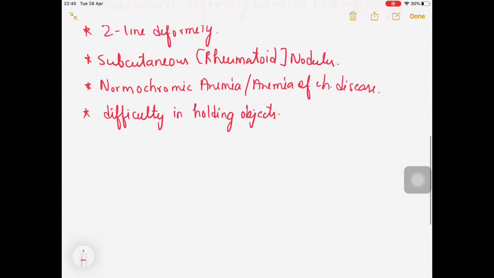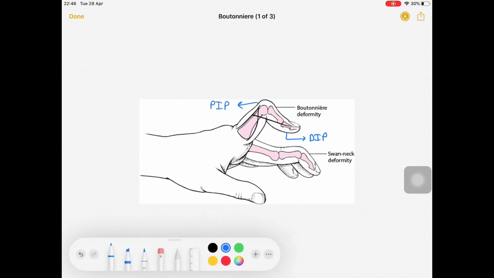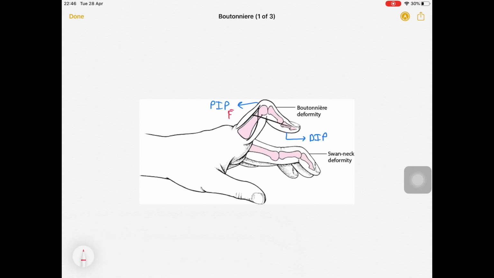Now I'll be showing you the images of this. First, in the Boutonniere deformity, this is the distal interphalangeal joint, and this one over here is the proximal interphalangeal joint. In the proximal interphalangeal joint in the Boutonniere deformity, you can see flexion. Flexion means the angle is decreasing.